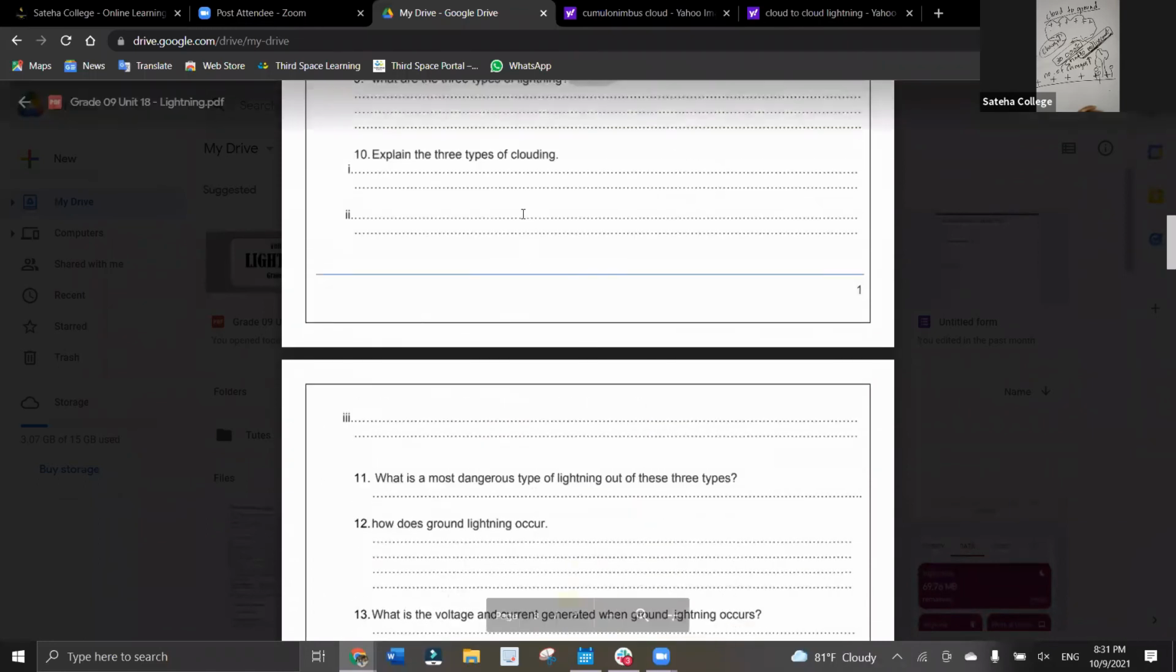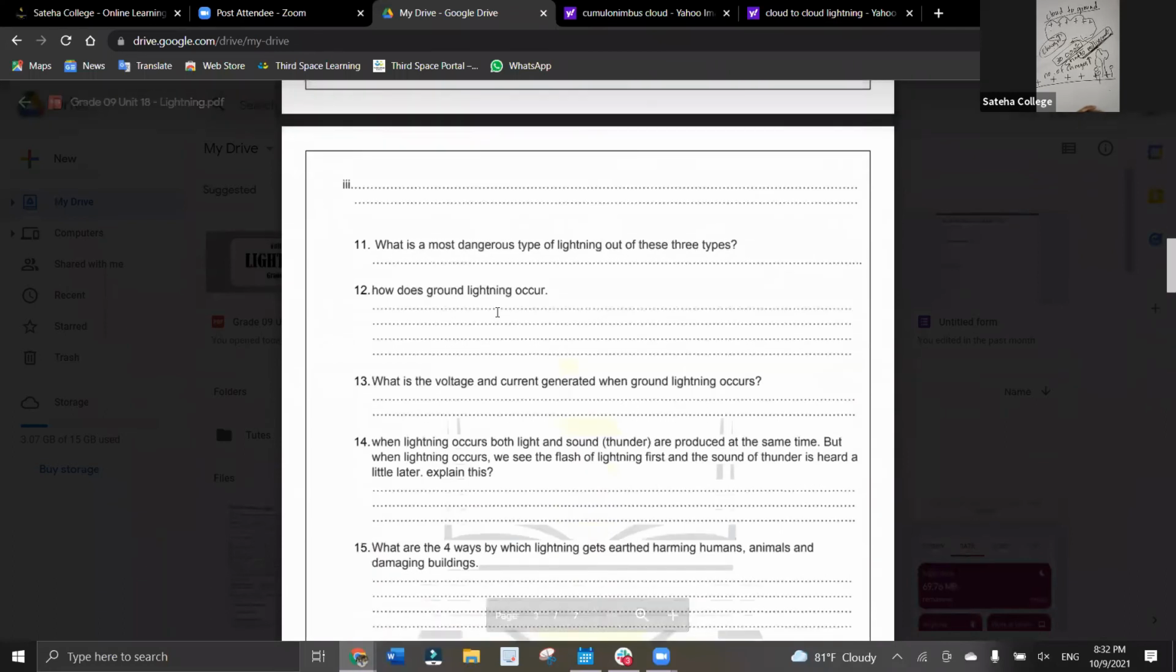This question is wrong, students. Change the question. There's a small typing mistake, so it should be explain the 3 types of lightning, not clouding. Cut it and write lightning there. So next one. What is the most dangerous type of lightning out of these 3 types? Cloud to ground lightning. Very good. Cloud to ground lightning.